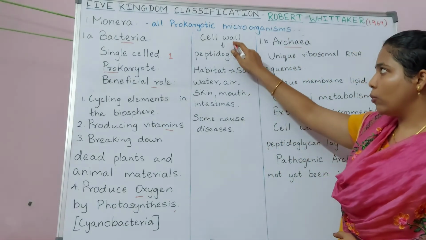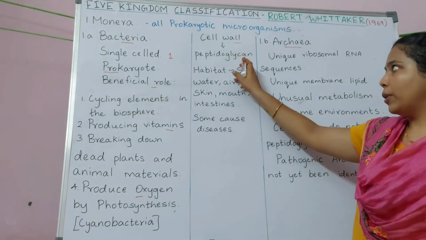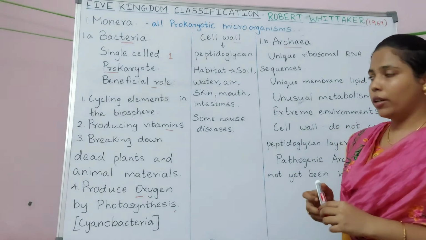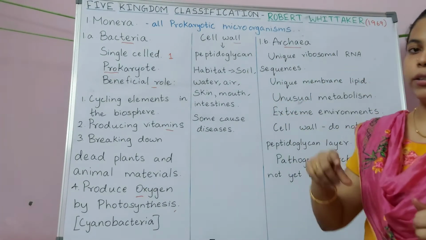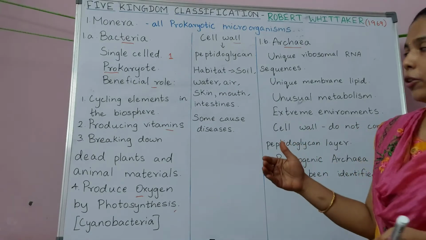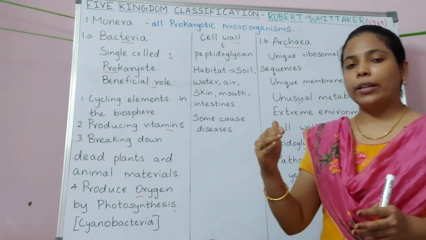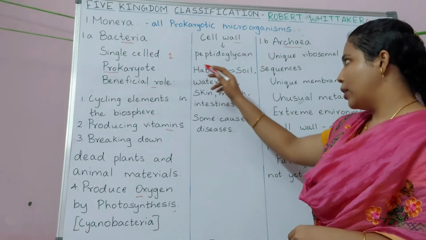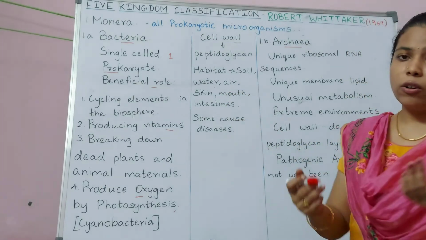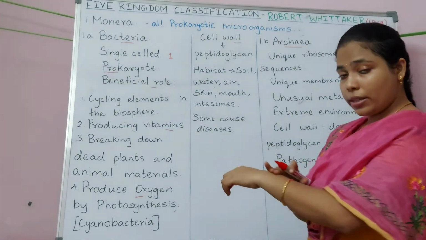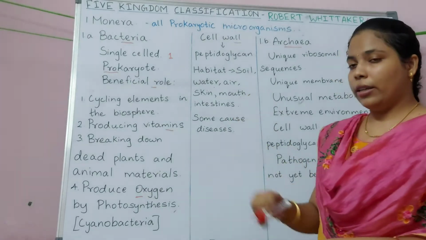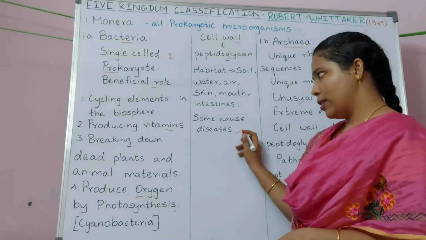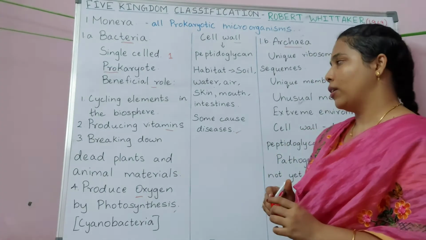And moving on to the cell wall of bacteria, they have a peptidoglycan layer in their cell wall. Both gram positive and gram negative bacteria have peptidoglycan, but the quantity and the content of peptidoglycan present in gram positive bacteria is more compared to gram negative bacteria. And the habitats of bacteria are soil, water, air. They are also present on our skin, mouth and intestines. So some bacteria will cause diseases, not all bacteria, some bacteria.